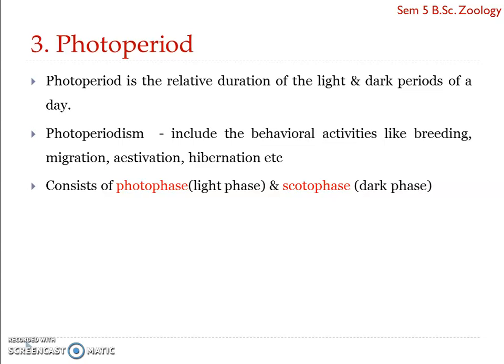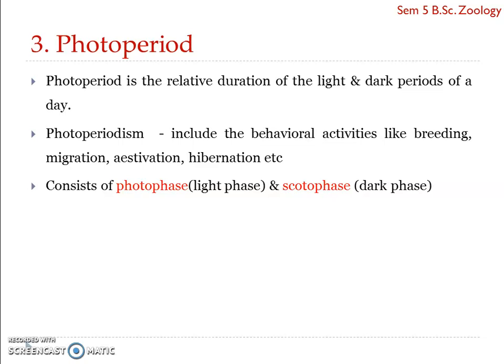So how an organism behaves in a photoperiod, or with respect to the photoperiod, is what is referred to as photoperiodism. Photoperiodism can be defined as the behavioral patterns or behavioral activities of an organism in response to the periodic changes in the relative length as well as in the intensity of daylight. Okay, so that kind of behavioral pattern is what is referred to as photoperiodism. So many behavioral activities of organisms like breeding, migration, estivation, hibernation, etc. are influenced and determined by photoperiod.